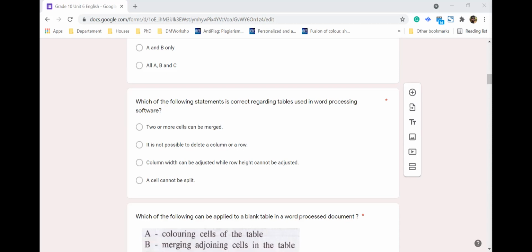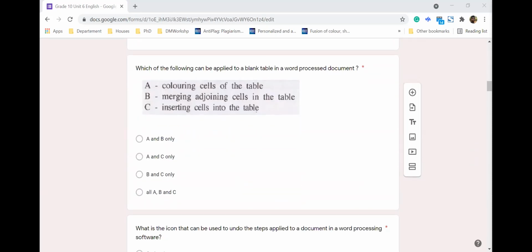Third one, column width can be adjusted while row height cannot be adjusted. Remember, you can change both row height and column width if you want. Some of you have actually selected that one, so that's incorrect. A cell cannot be split. Yes, we can split a cell. So the answer is two or more cells can be merged. Most of you, except only one, got the correct answer. Let's move on to the next one.